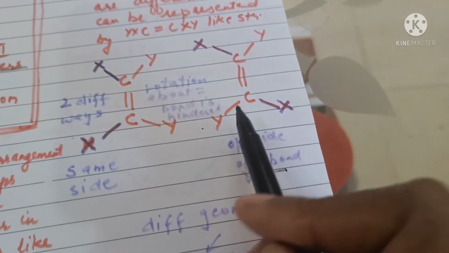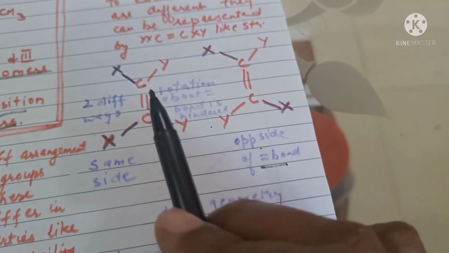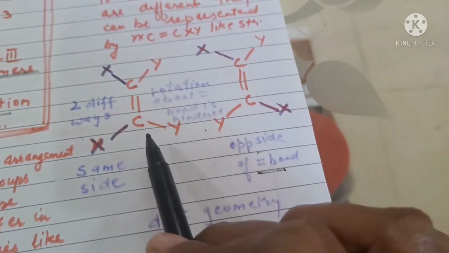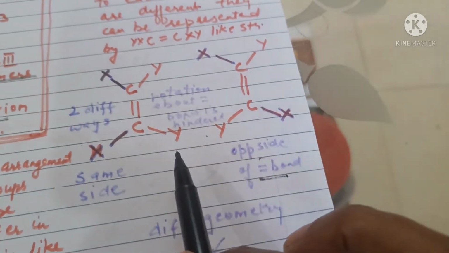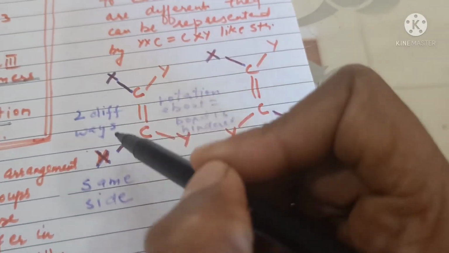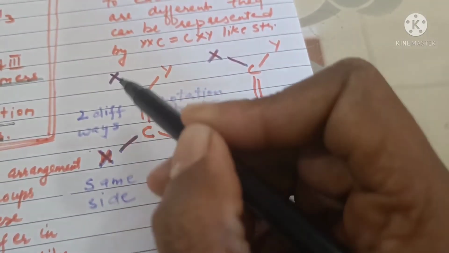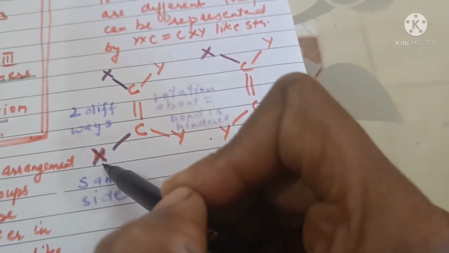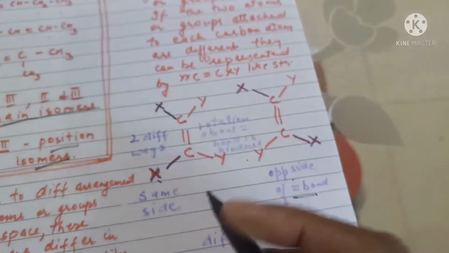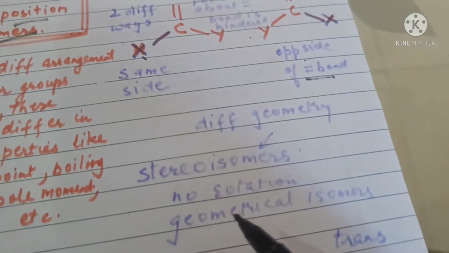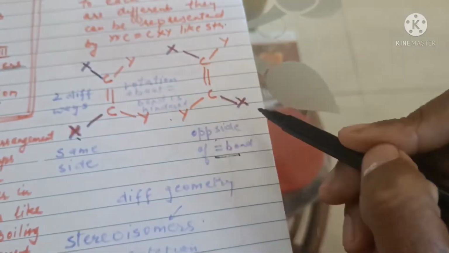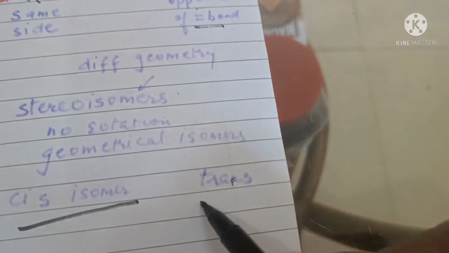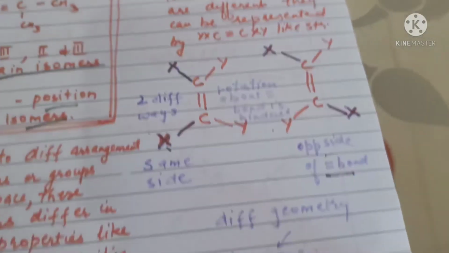So we see in actual practice that there are two different kinds of compounds with the same molecular formula but having different geometries. The compound in which the substituents of the same kind are present on the same side of the double bond are called cis isomers, and the compounds where they are present on opposite sides are called trans isomers.